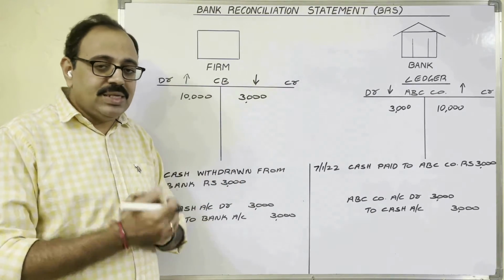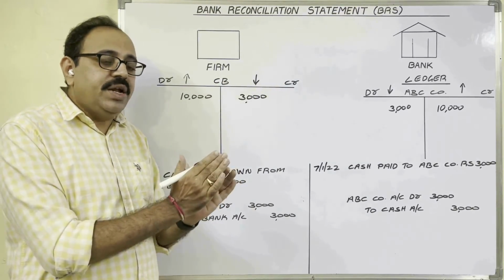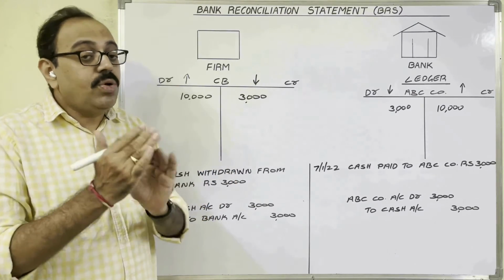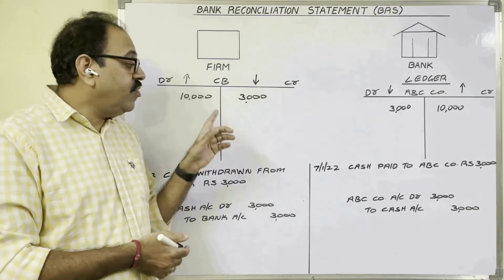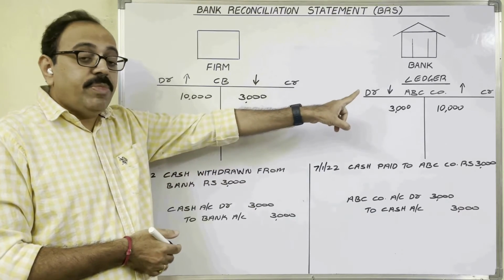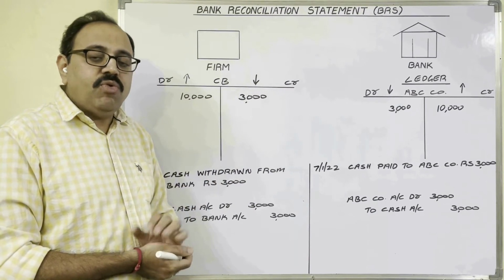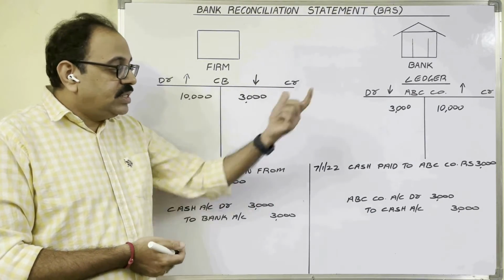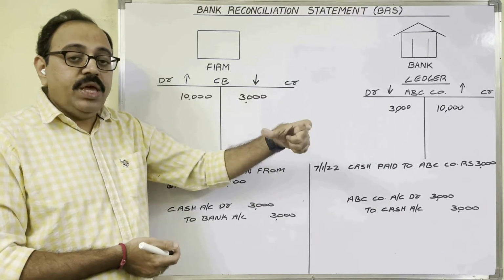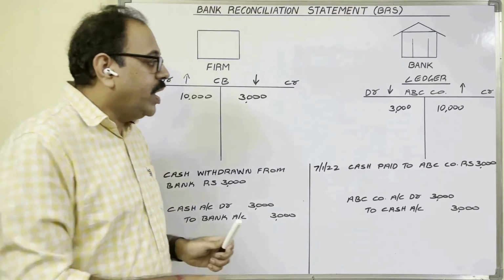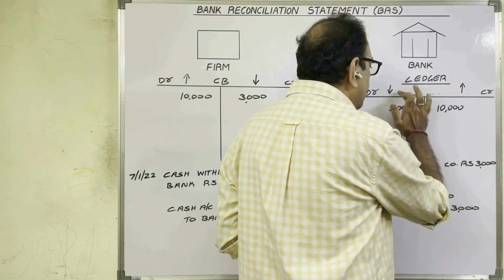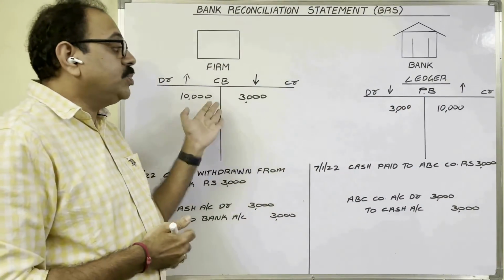The bank has to maintain secrecy. One customer's details the bank should not reveal to other customers. But we want to know how the banker is maintaining our account. So what does the bank do? They copy the same thing in another book known as the passbook and they issue this passbook to us.